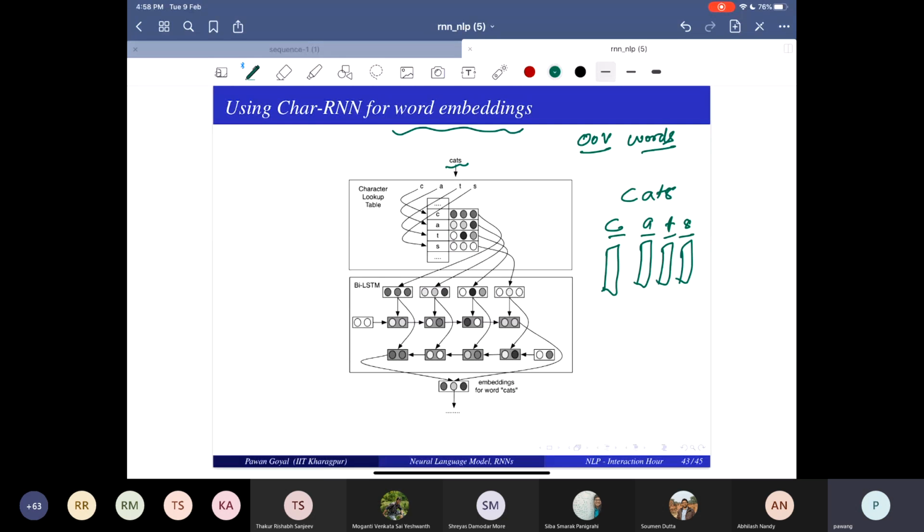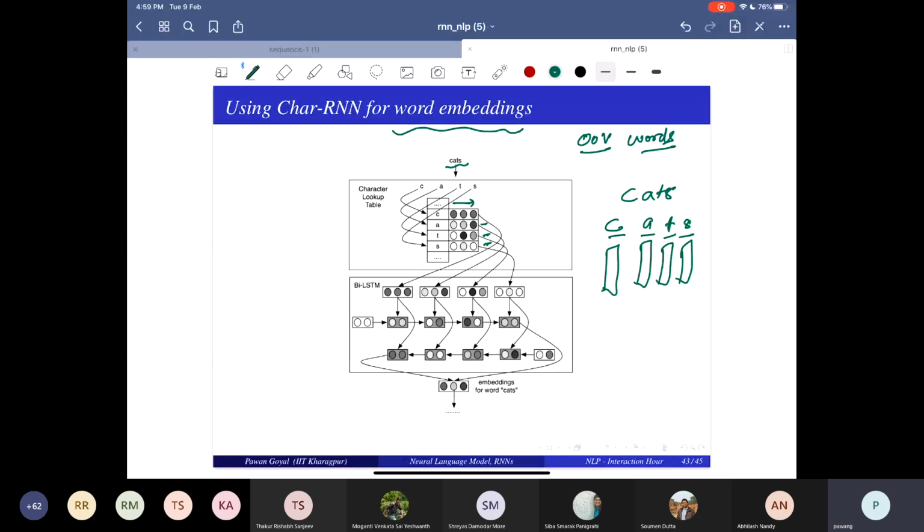Here is what is being shown. You have a character embedding for C, for A, for T and S, and you pass them through an LSTM. It can be a bi-LSTM, so you pass them in forward and backward direction, and then you concatenate this.